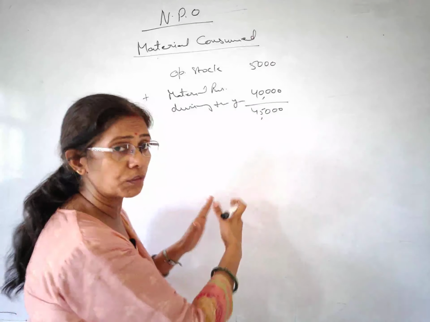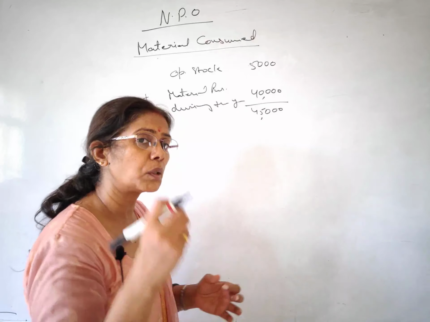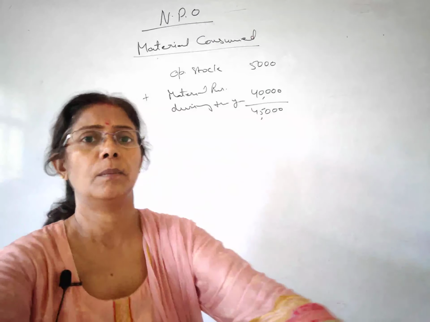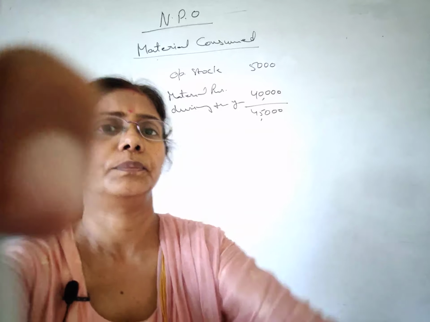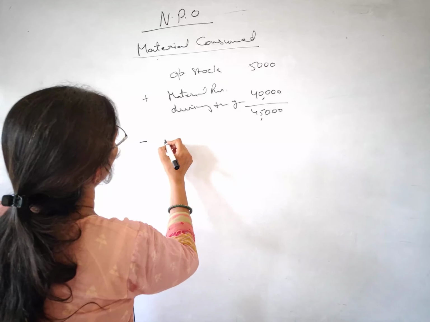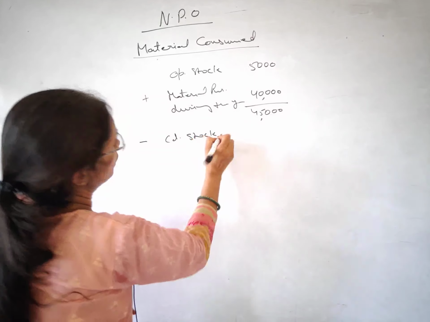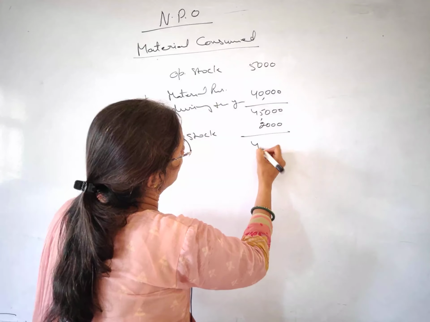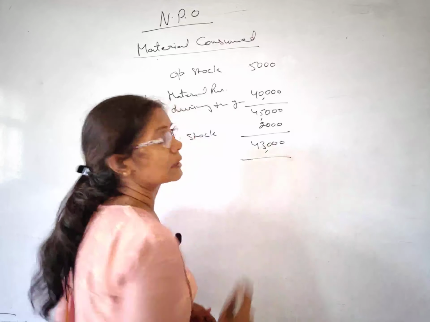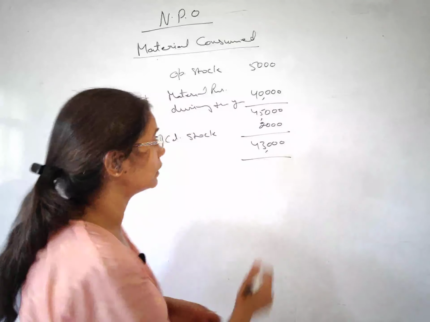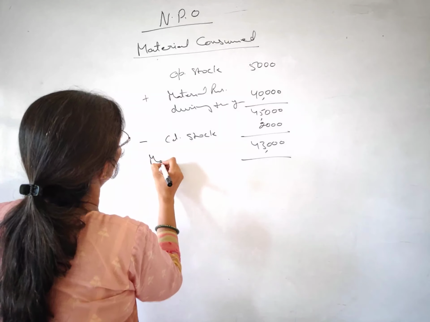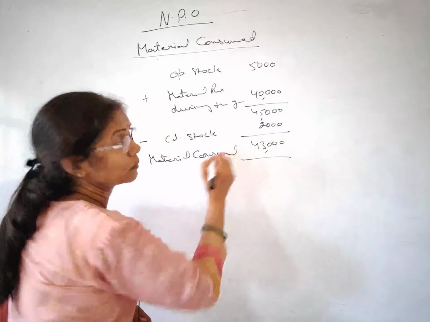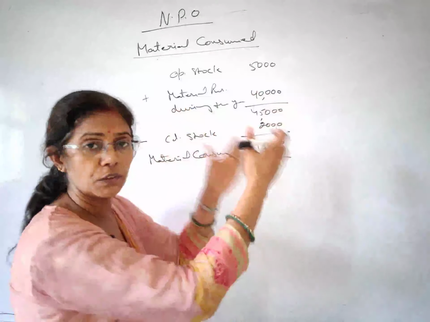At the end of the year you calculate that 2,000 rupees of material is still with you which you could not use. That is termed closing stock. So the material you have consumed during the year is 43,000. This is called material consumed. Fine, students, this is how the philosophy works.